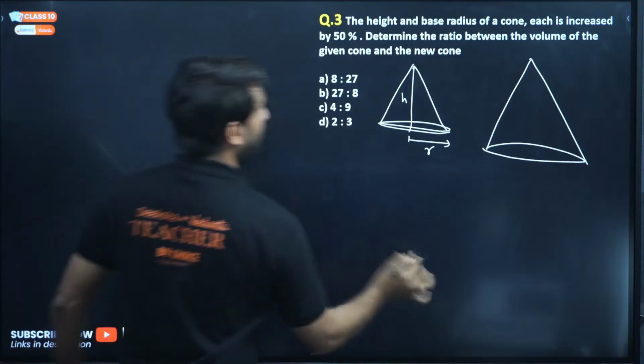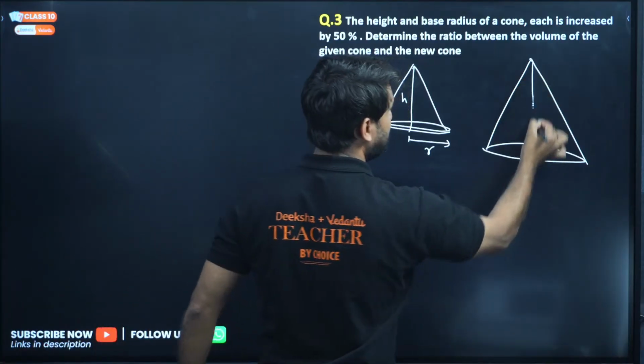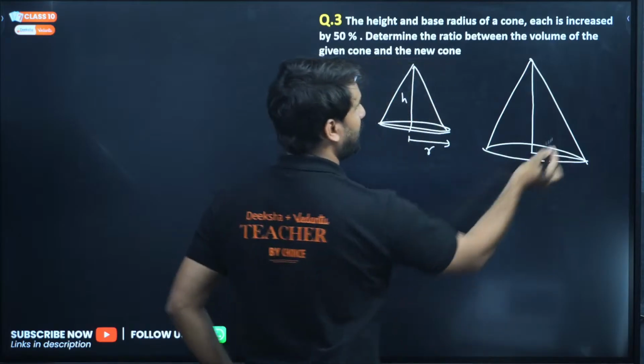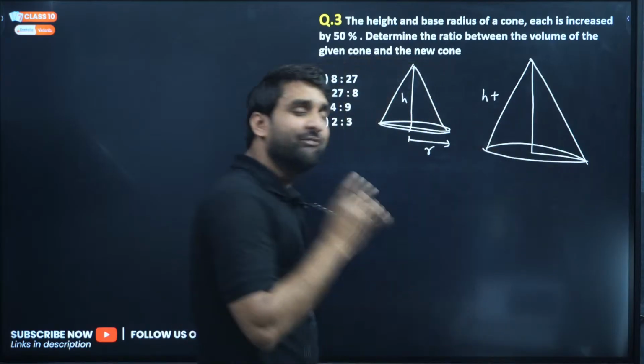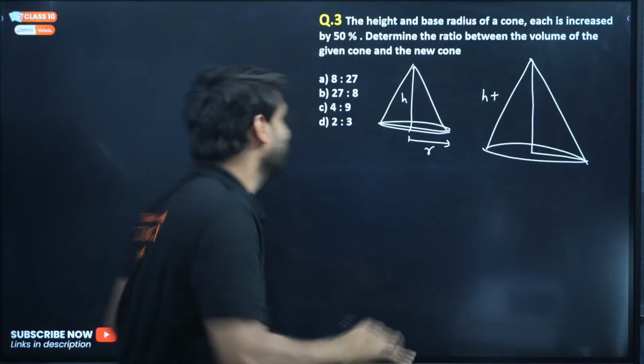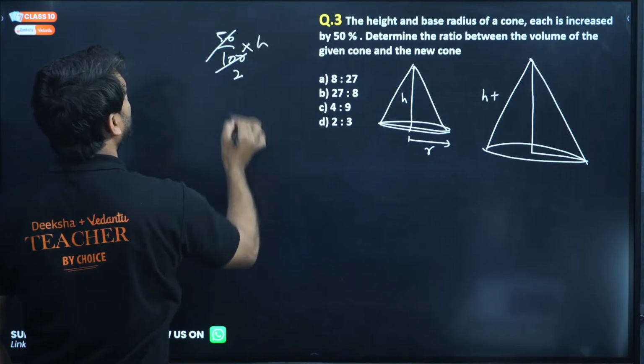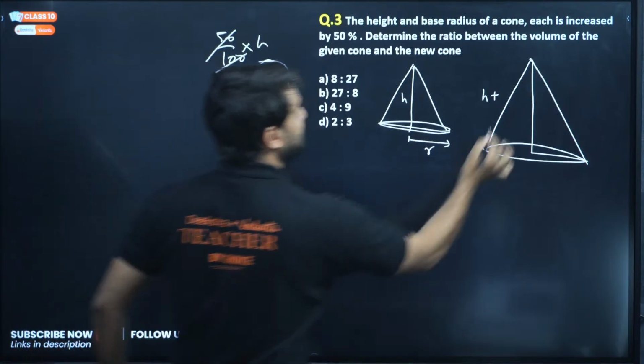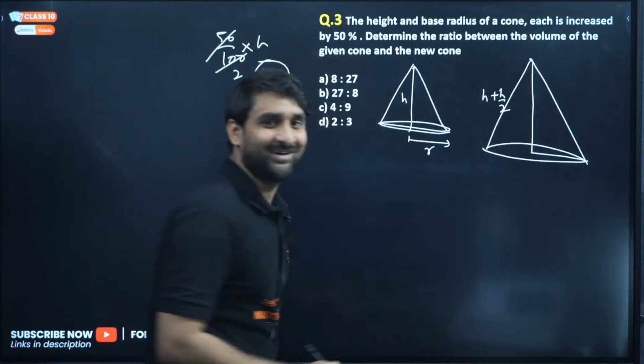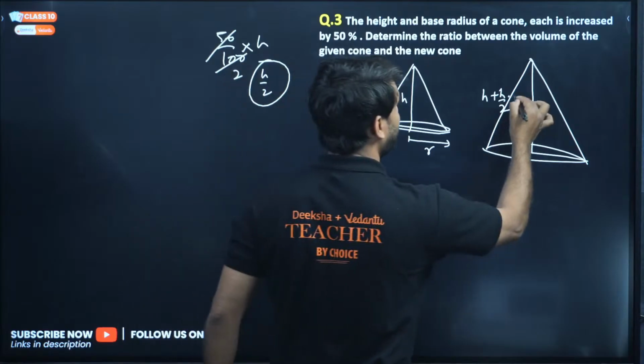So the new height will be h plus 50% of the previous one. 50% of previous means 50 by 100, which is 1/2, so h by 2. So h plus h by 2, getting my point? Which is equal to 3h by 2.